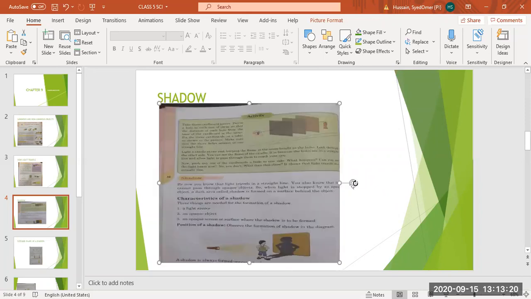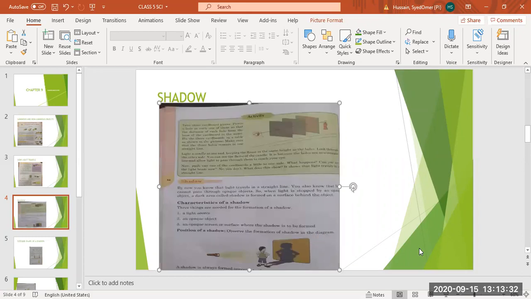So, if light cannot pass through opaque objects, then a shadow is always formed on a surface behind the object. As you can see on page number 84, the shadow of the boy is formed on a screen or on a wall behind that boy.